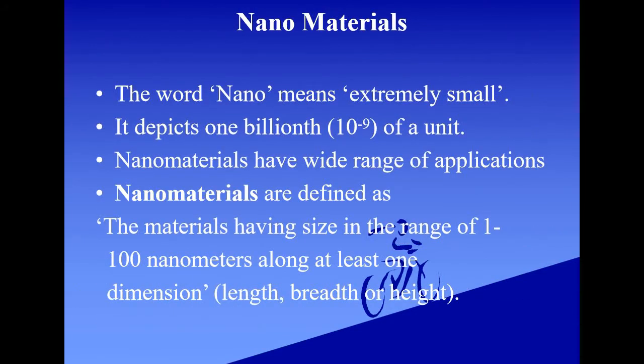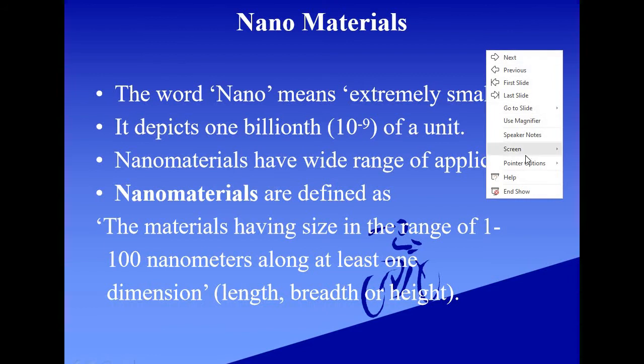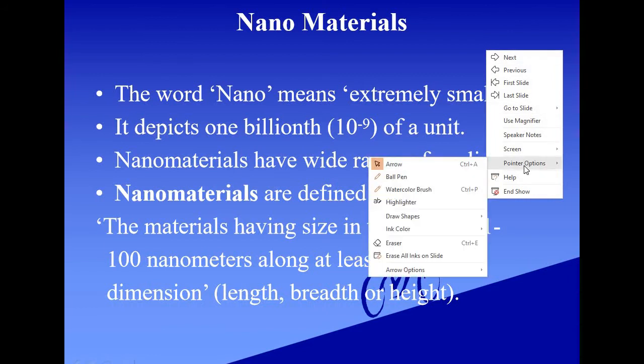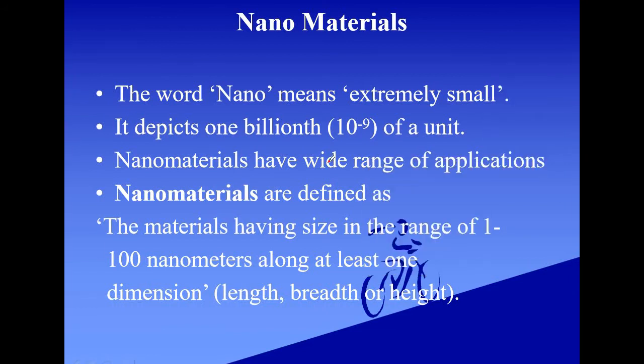Moving on, the word nano means extremely small. This word is not very unfamiliar to you all. In your lower classes also you have studied something about nanomaterials. So nano means extremely small. It depicts 1/1000th of a unit, nothing but 10 to the power minus 9 of a unit.